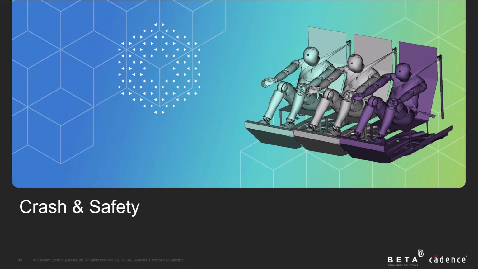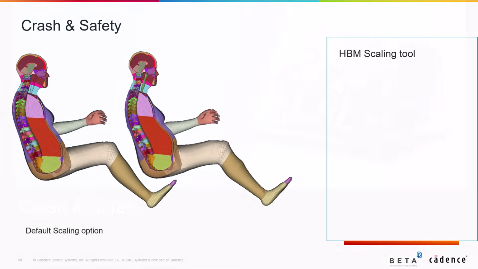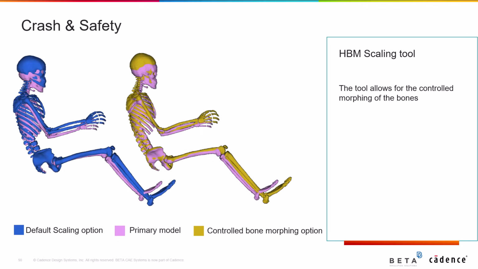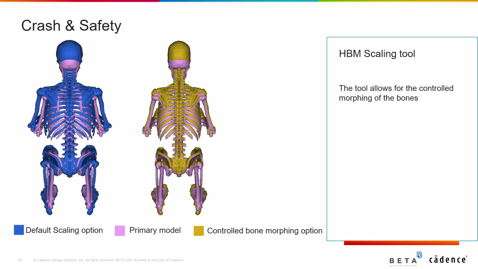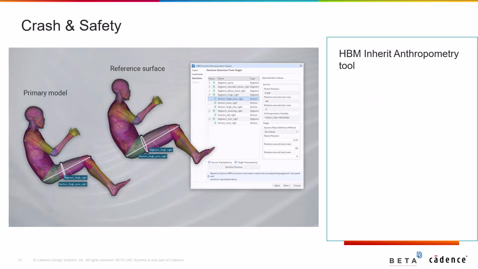Moving on to the crash and safety discipline, many new features are introduced. To begin with, the HBM scaling tool allows for the controlled morphing of the bones along their longitudinal direction, with the cross-section remaining constant, allowing for more control in the whole process. One new HBM tool that is introduced is the Inherit Anthropometry. The tool allows for the identification and export of a target model's anthropometric dimensions.